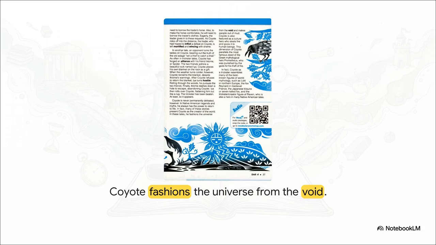But here's the twist, and this brilliantly illustrates the other side of Coyote. He isn't just a prankster who scurries around playing the buffoon. He's actually a creator hero. Our source text points out that in many tales, Coyote steals fire to give to humans, which perfectly parallels the Greek myth of Prometheus. And even more mind-blowing, he's credited with fashioning the universe itself out of absolute nothingness.